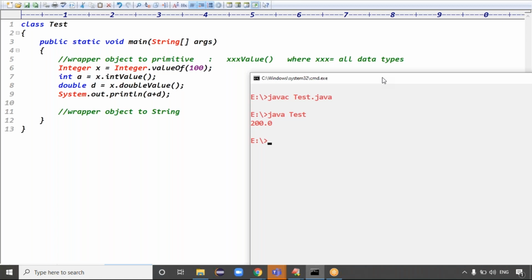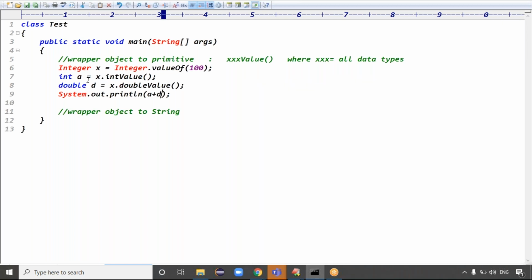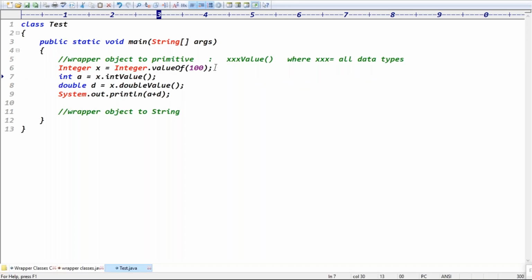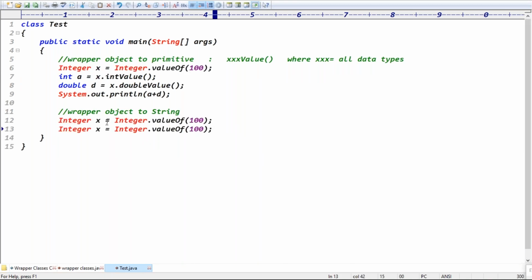Okay, simply here we are converting your wrapper object into the primitive format. X is a wrapper object, and you are converting it to the corresponding int value, the corresponding double value. The second case we can see, I have two wrapper objects, x1 and x2. I want to convert these wrapper objects to string format, guys.